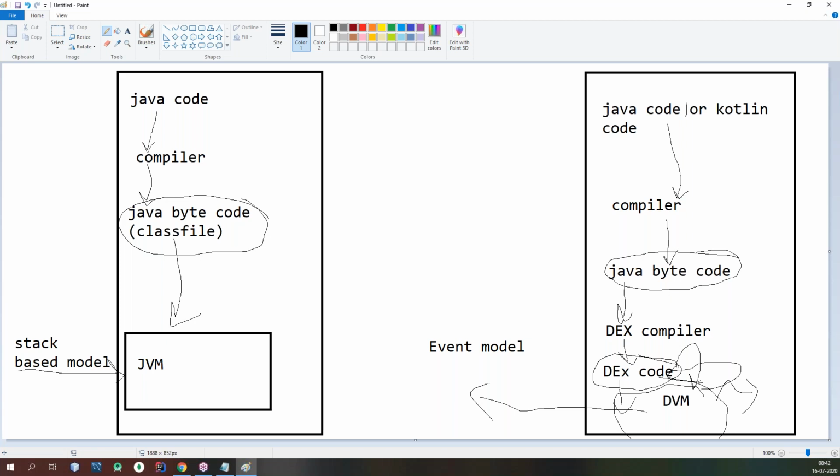So whenever you click on the app icon on your mobile and open the app, every time the DVM dynamically translates your DEX code instructions into machine code instructions. That means, during the execution process, more bytecode is compiled into machine code instructions and it is cached.